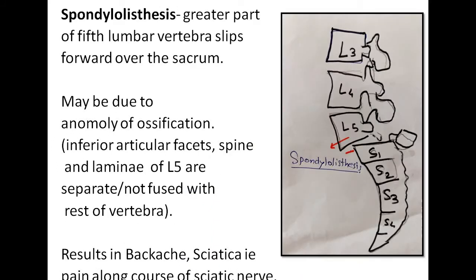Spondylolisthesis. Here the greater part of fifth lumbar vertebra slips forward over the sacrum. It may be due to anomalous ossification and it results in backache and sciatica, that is the pain along the course of sciatic nerve. Here you can see spondylolisthesis, the L5 slipped forward over the sacrum.